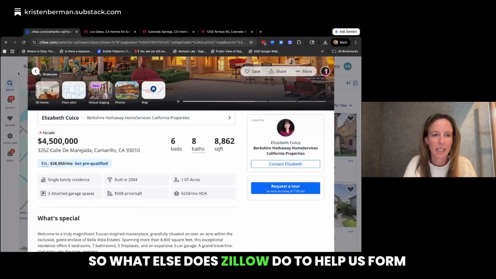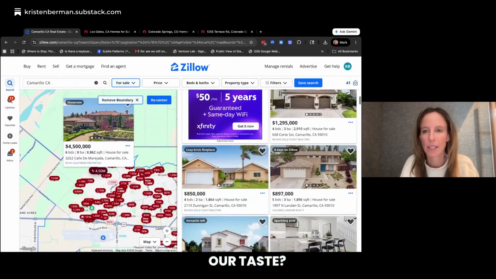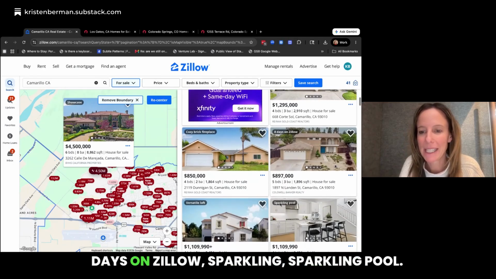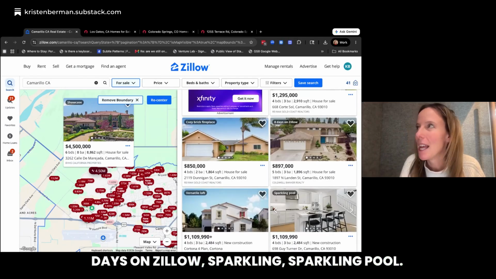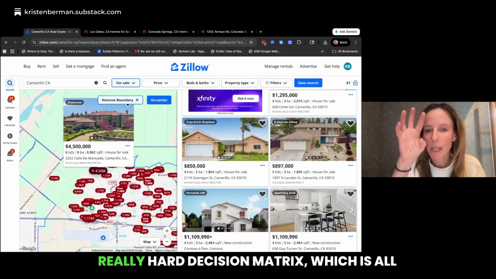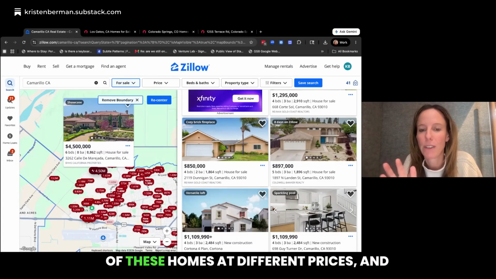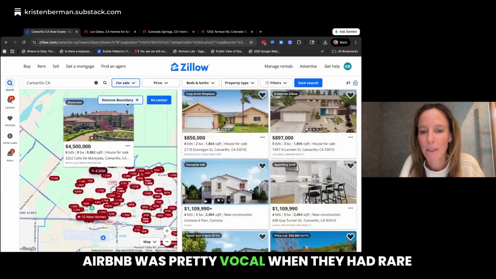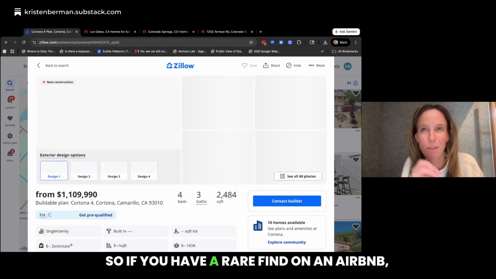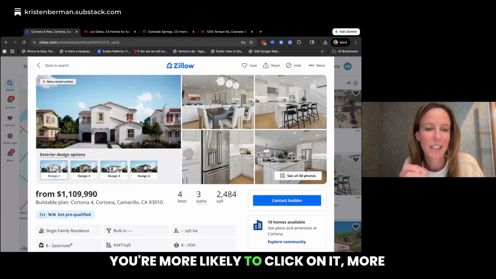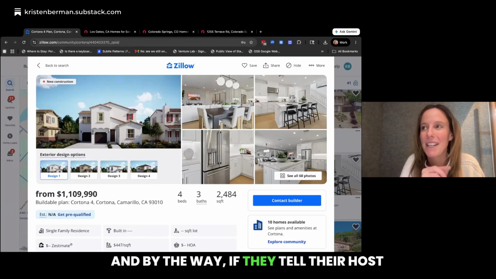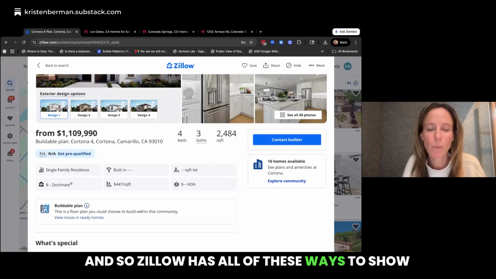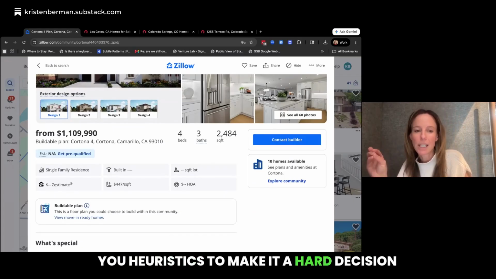So what else does Zillow do to help us form our taste? Well, I'm noticing all of these tags, right? So you have cozy brick fireplace, 8 days on Zillow, sparkling pool. These are all things that help me take a really hard decision matrix, which is all of these homes at different prices, and help me make a decision to click. Airbnb was pretty vocal when they had rare find success. So if you have rare find on an Airbnb, you're more likely to click on it, more likely to book. And by the way, if they tell their host this, then the hosts want to be a rare find. And so Zillow has all of these ways to show you heuristics to make a hard decision easier.